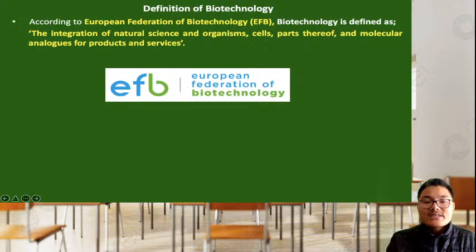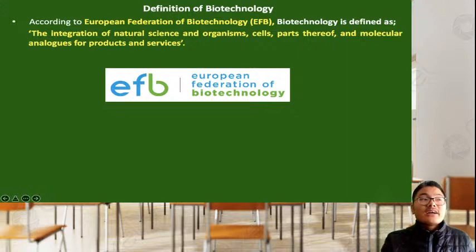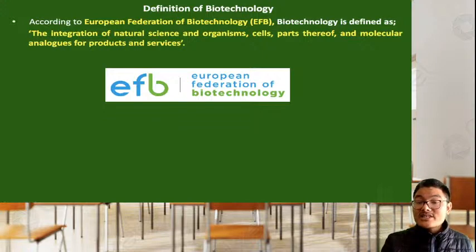Say like services in terms of production of agricultural produce or food crops, that is improvement in the food, right? And even there is production of different medicines, vaccines for improving our health. And medicines, foods, vaccines, all these are produced with the help of organisms, microorganisms, or there is use of cells, or there is use of parts of the cell, say like DNA. Okay, there is use of biomolecules like proteins, DNA, and many others.